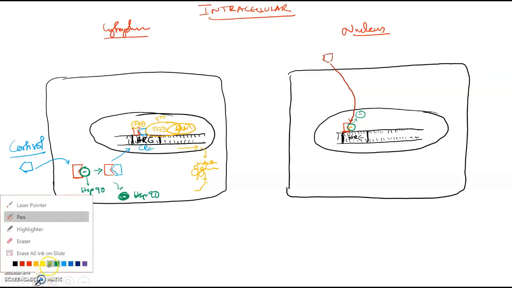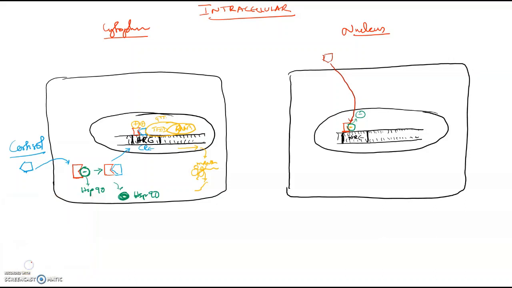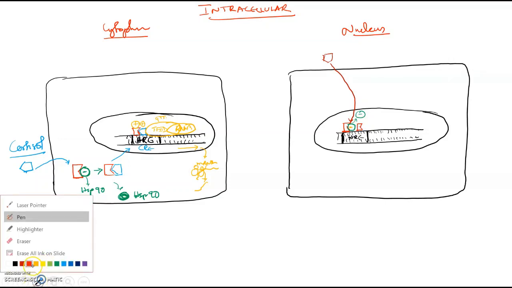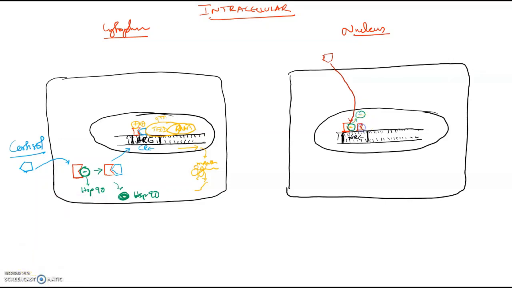Once that happens, the receptor binds with the hormone.